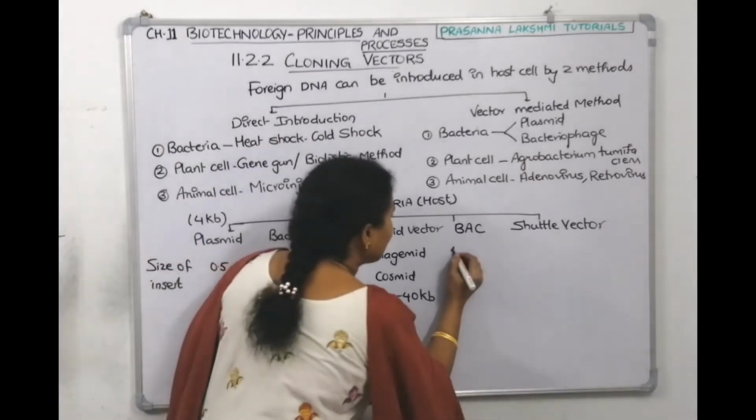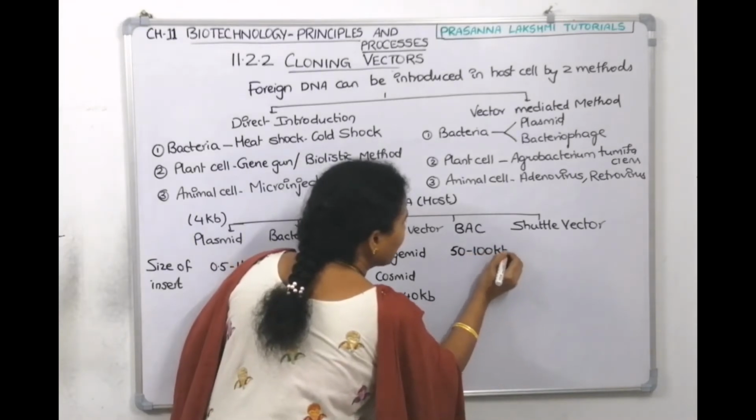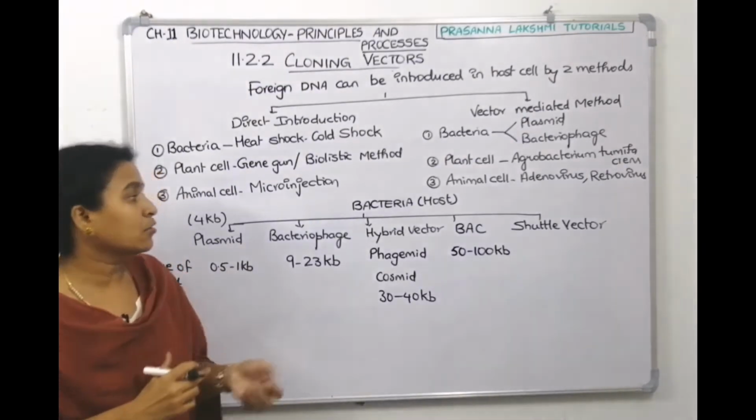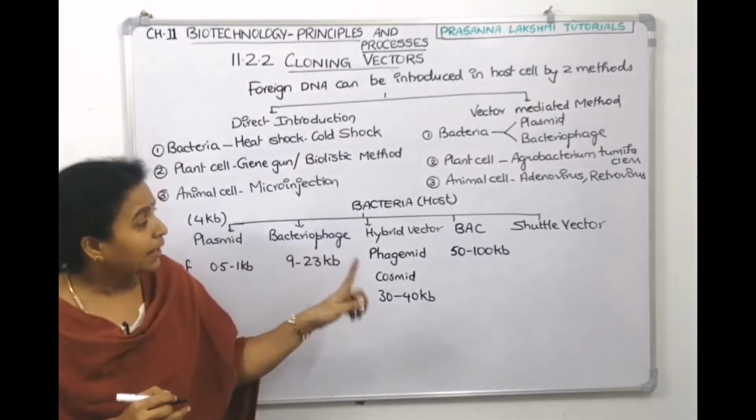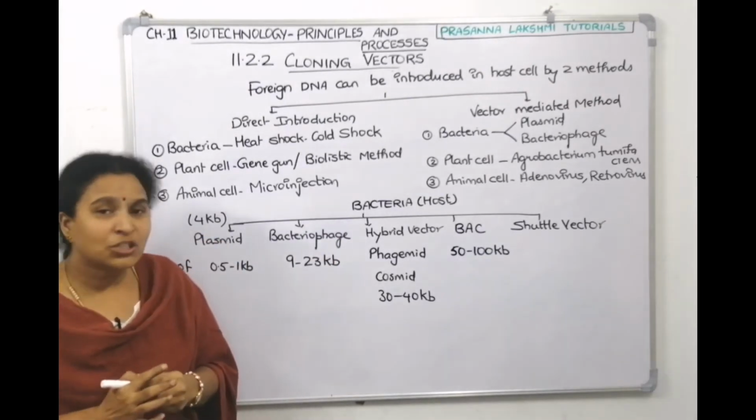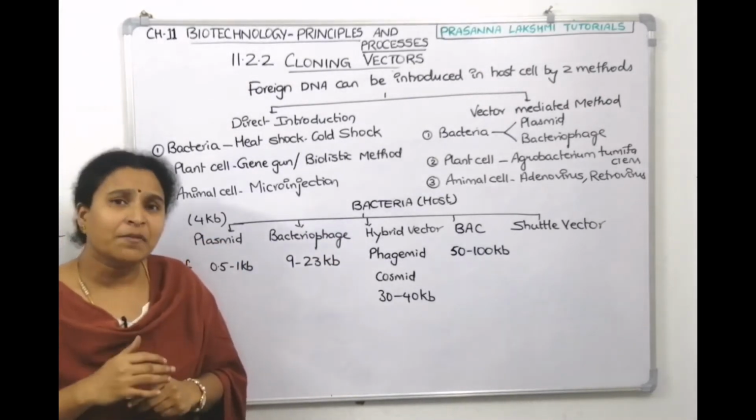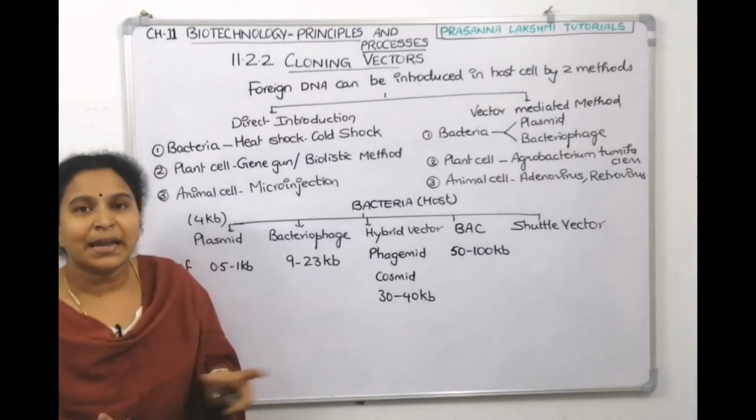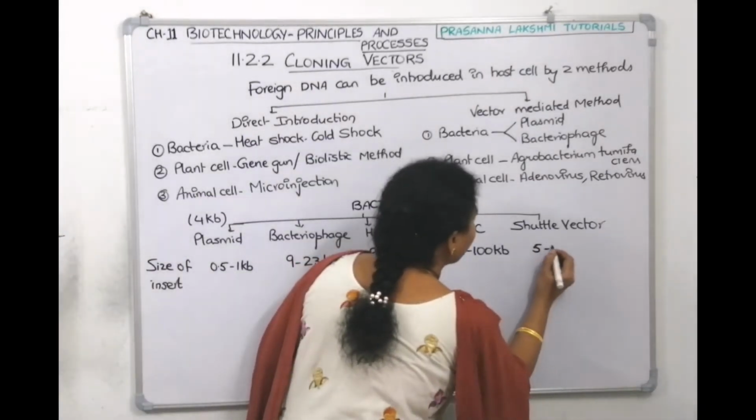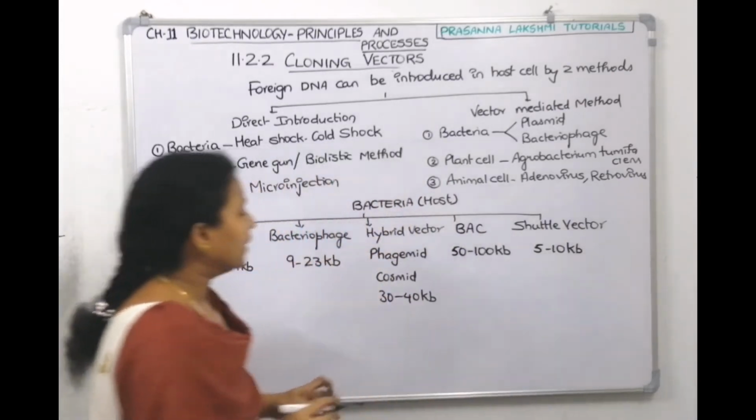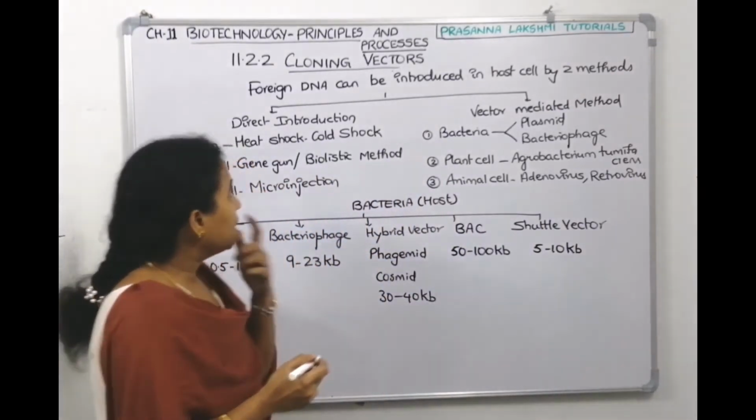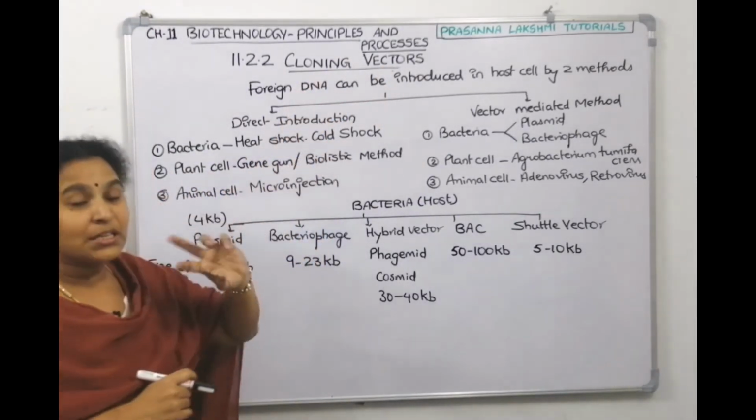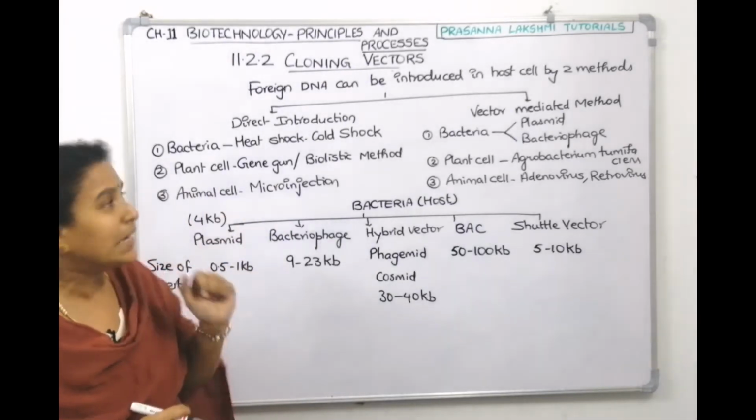BAC will carry 50 to 100 kilobase pairs of DNA insert. Bacterial artificial chromosome, because it's a chromosome, while all these others are extra-chromosomal. And shuttle vector is a different concept: it can propagate in prokaryotes and also in eukaryotes, but at maximum it can take only 5 to 10 kilobase pairs of DNA insert. So, did you understand this board? What did we discuss? We understood what a vector is. Why is it called a cloning vector? Because it is cloning your foreign DNA, alien DNA.